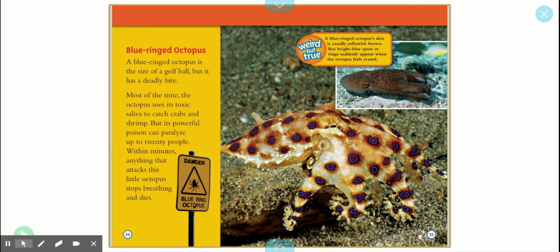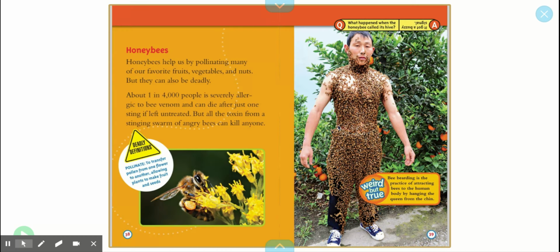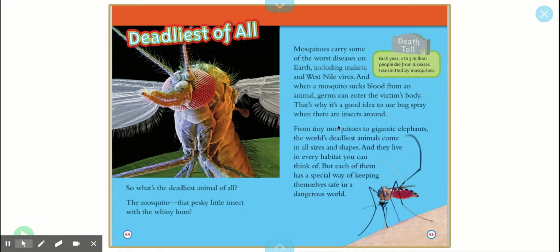I'm starting to really think about the main idea right now, because as I'm flipping, I'm seeing many different animals, even bees, scorpions, spiders, even a mosquito. Wow, and it's telling me here this is the deadliest animal of all. As I'm skimming through all of these pages, I'm really picking out the words attack and deadliest, and all these different ways that these animals are considered deadly. So I'm thinking of a main idea right now. I want you to jot down what you think the main idea is.